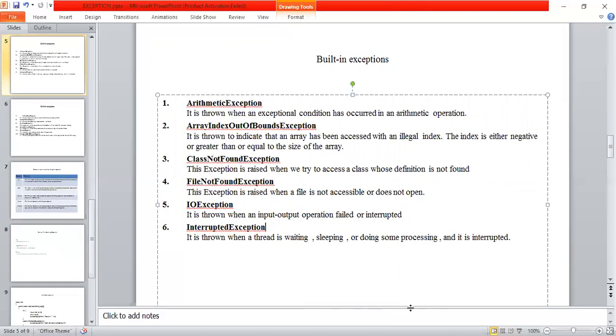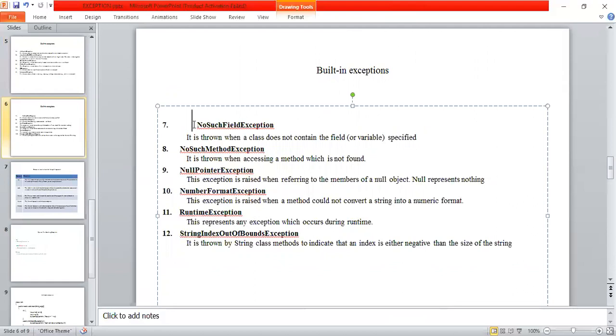During the execution of that particular process, if the thread is interrupted, that is called an InterruptedException. We can interrupt a thread by using mechanisms called wait and sleep.